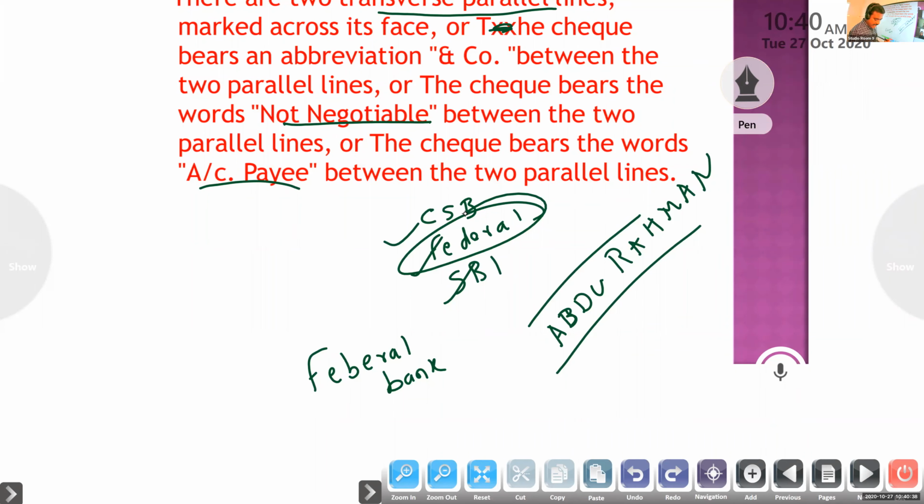Okay, so the check should be presented to the paying banker through another bank and not by the payee himself at the counter. Then the collecting banker, those who are collecting the amount from Anjo CB, after collecting the amount of the check from the paying banker, may credit the account of the payee. Then after that, the payee can withdraw the amount from the account. That is general crossing.